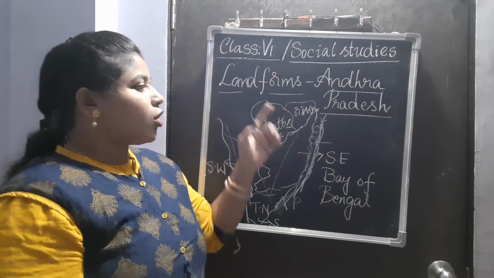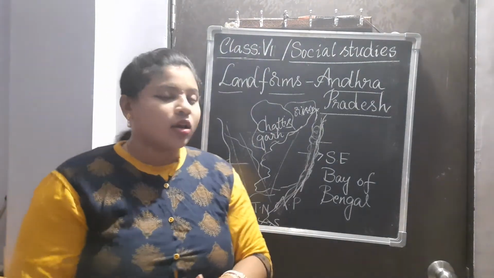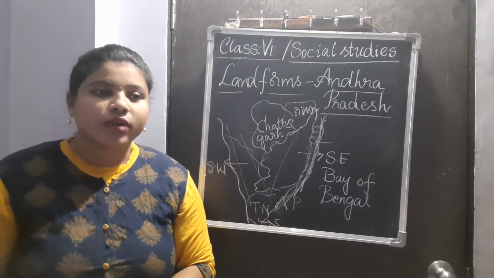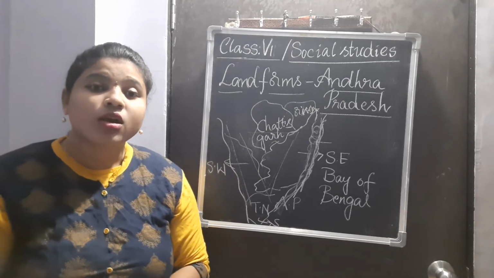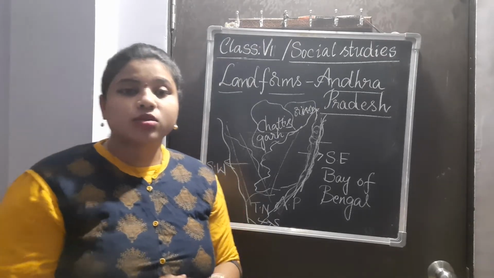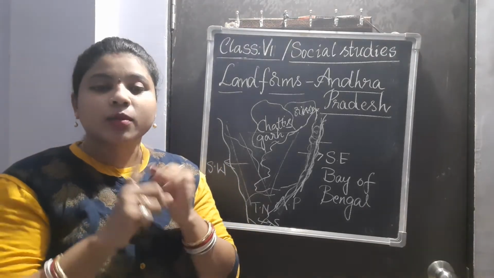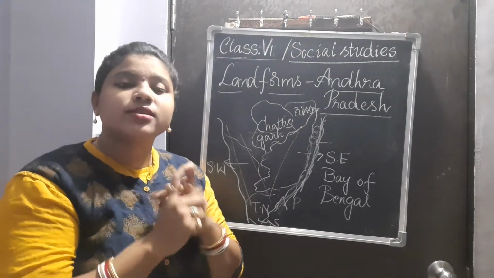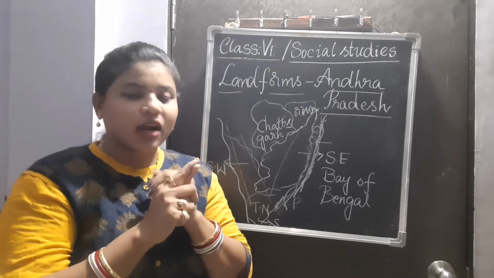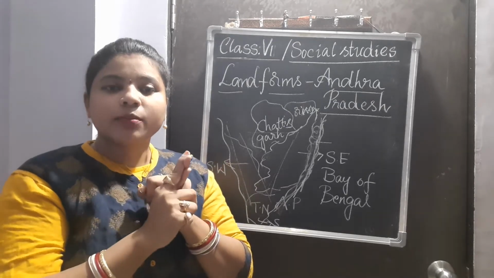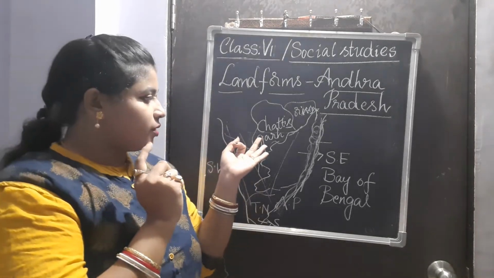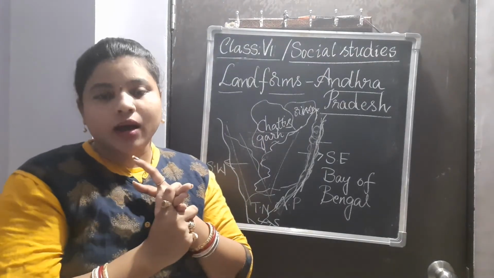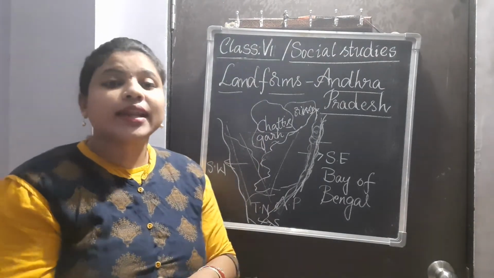Now, when we talk about the landforms in Andhra Pradesh, we have mountains as well as hills spread all over the places of Vijayanagaram, Vishakhapatnam and YSR Kadapa, which are the places where there are hilly regions.